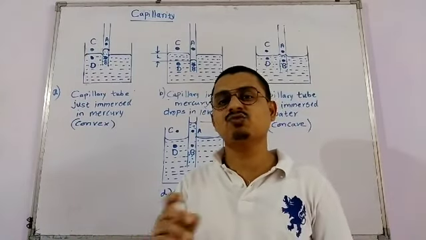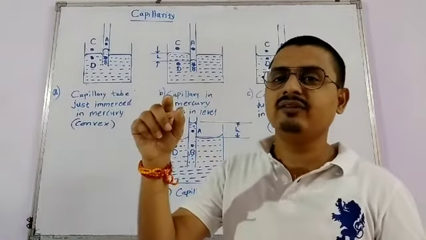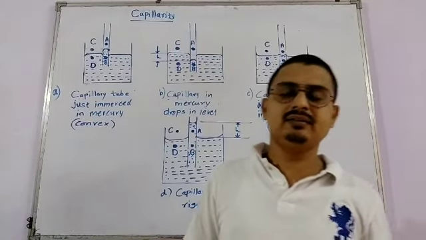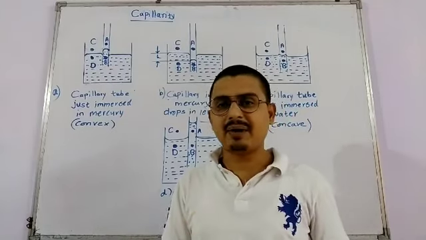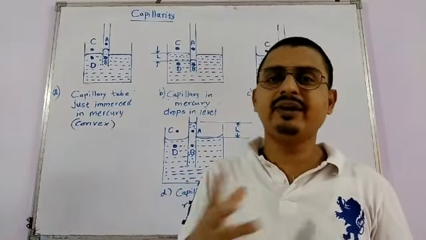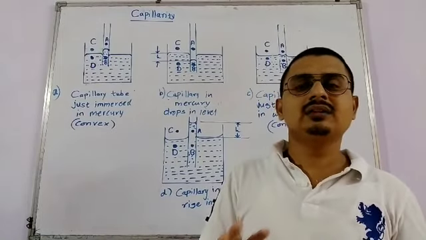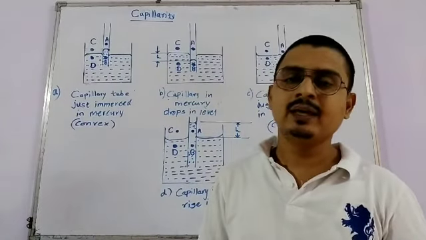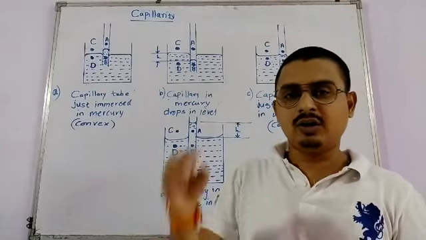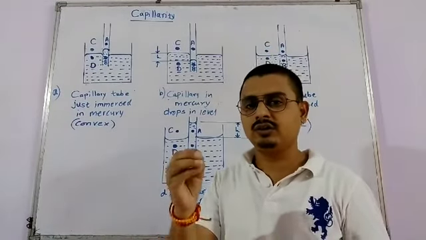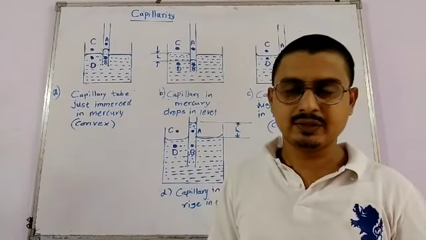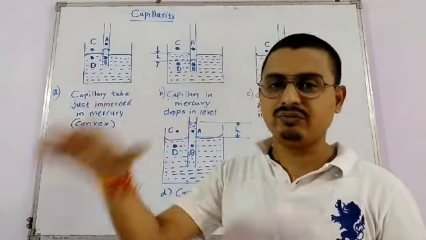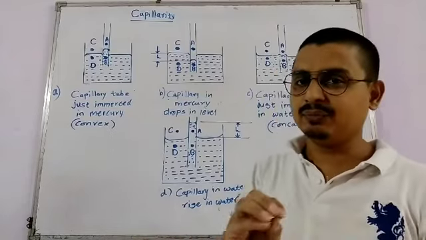dipped into the liquid such as water, there is a rise in the fluid or liquid inside the capillary tube, because this liquid or this water either partially or completely wets the surface of the solid, and if the capillary tube is dipped into the liquid such as mercury, there is a drop in the height of the liquid in the capillary tube। So there are two cases, either rise or fall of the level of the liquid। फिलहाल तो हम यहाँ पे डायग्राम में आपको एक चीज बताते हैं